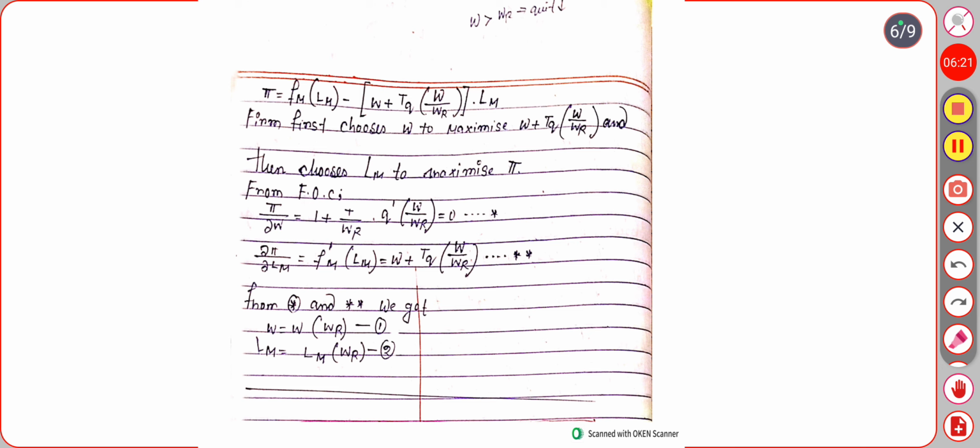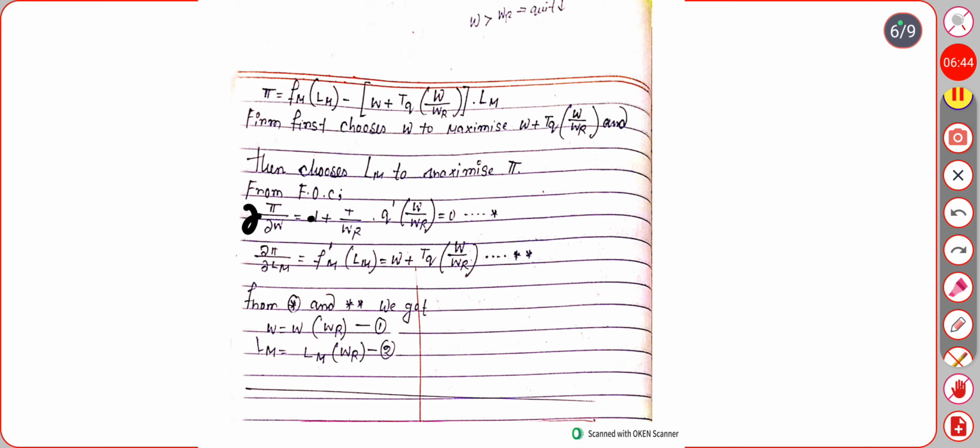Then we take the derivative with respect to the wage rate, meaning what the profit will be if the wage rate changes, and we get minus 1